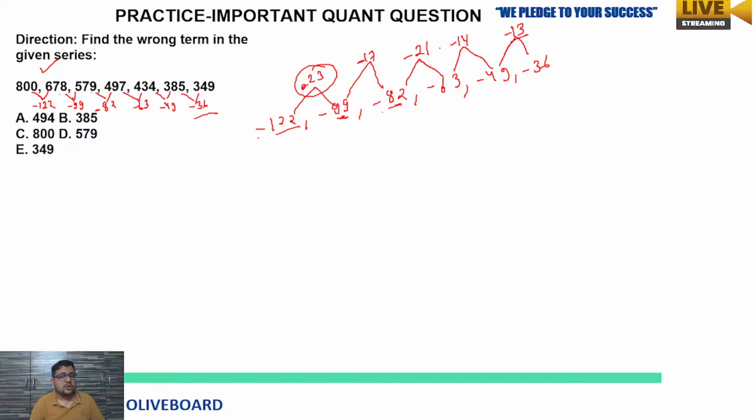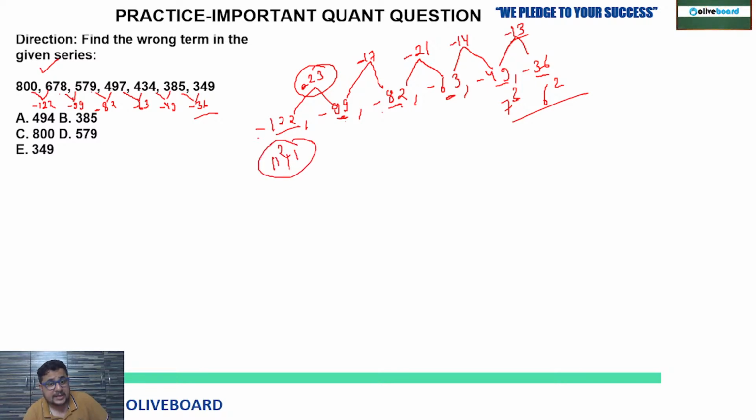So what approach are you going to take then? See, these numbers 122, 99, 82, 63 are near the perfect squares of some integers, or not? Yes. 49 and 36 are the perfect squares of 7 and 6. But the others are not perfect squares, but the nearest ones. 11 square plus 1 is 122. 10 square minus 1 is 99. Then 9 square plus 1 is 82. Then 8 square minus 1 is 63.